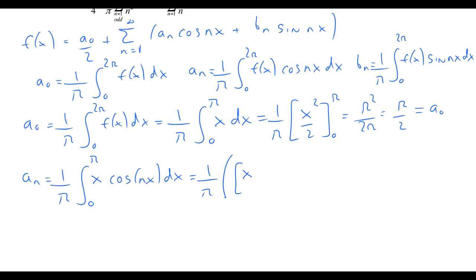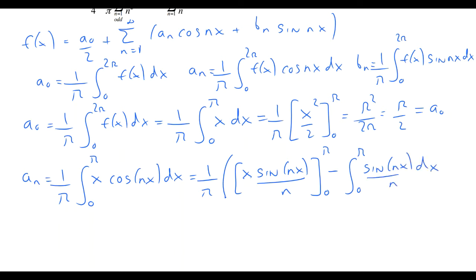Cosine nx when integrated becomes sine nx, and we bring out a factor 1 over n, and then we have the limits 0 and pi, and then we have minus the integral between 0 and pi. We now differentiate the x, that removes it, and so we're left with just the integral of sine nx over n dx, like that.